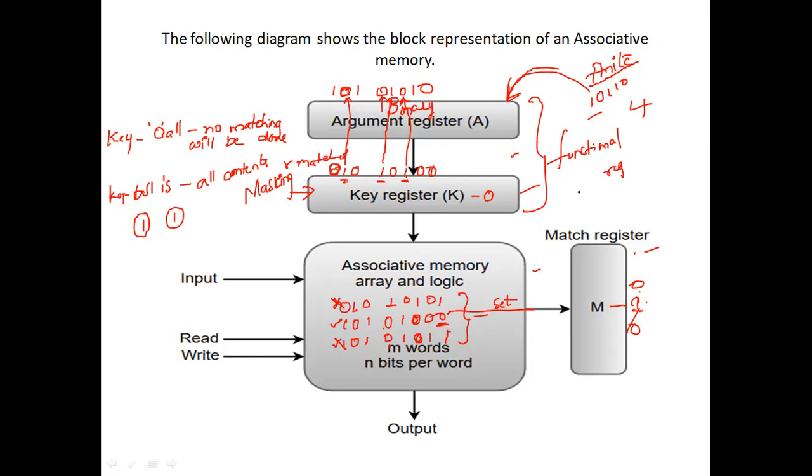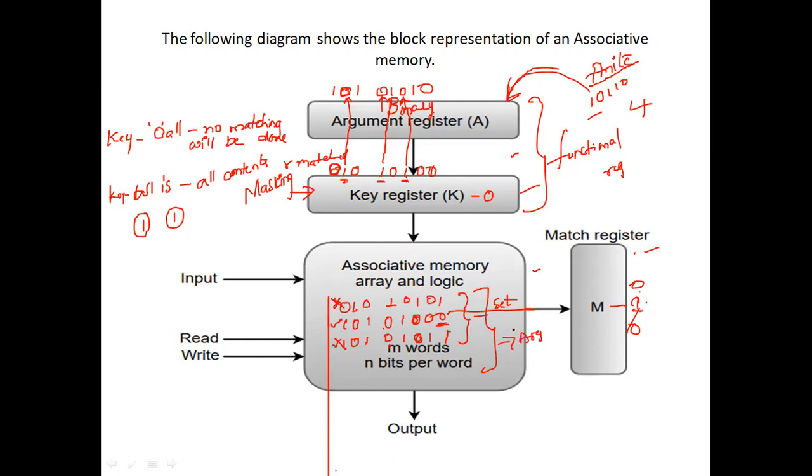Here the match register M consists of M bits, one for each memory word. So that is the advantage of the match register. Here the words which are kept in the memory are compared not only one by one. Whatever the things that are kept in memory are compared in parallel with the content of the argument register. All the three will be compared in parallel with the argument register.